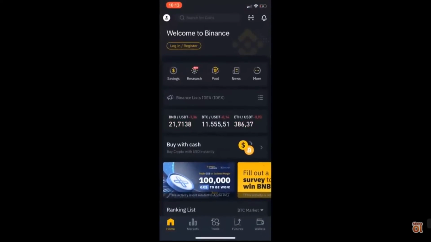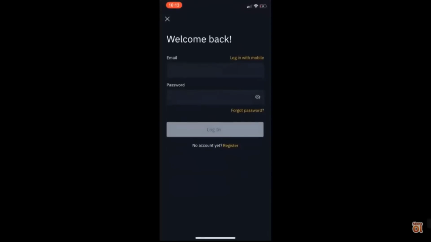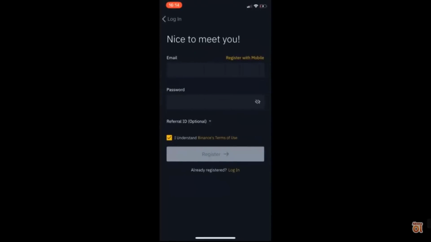As you see, there's a writing login or register and the yellow writing. We are just touching that, and at the bottom there's a register. I just click this yellow register. Nice to meet you. Okay. If you have just an email address, you can sign up. You can create an account on Binance.